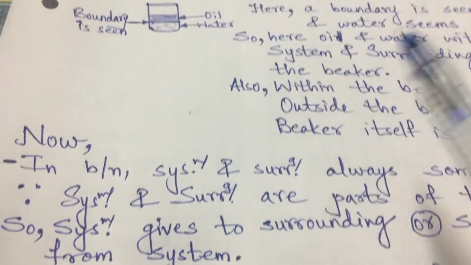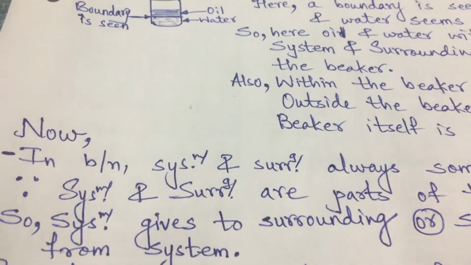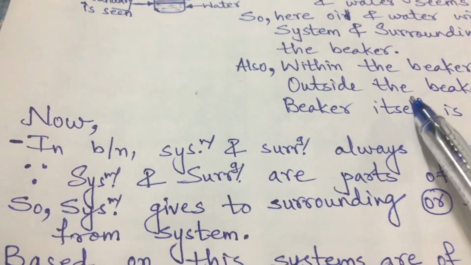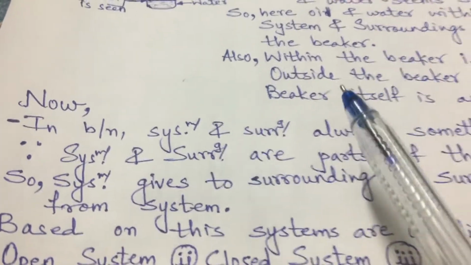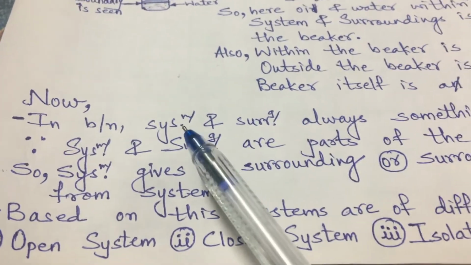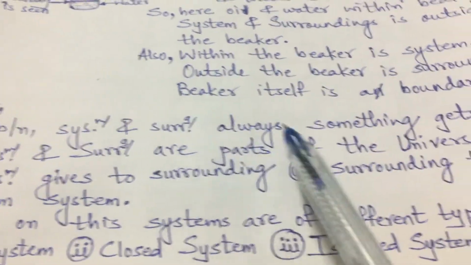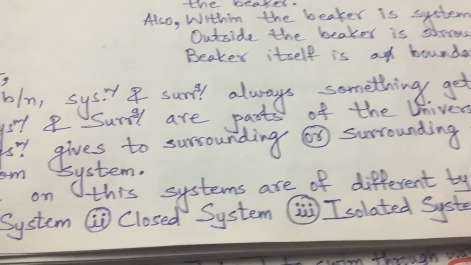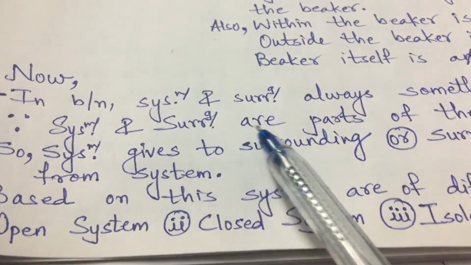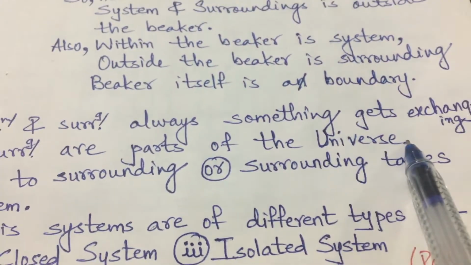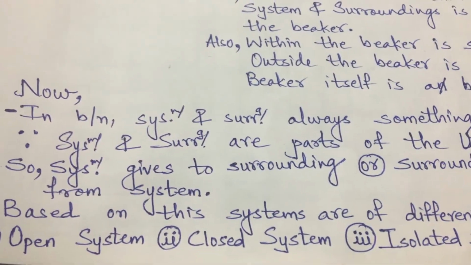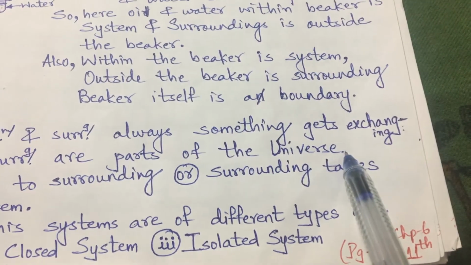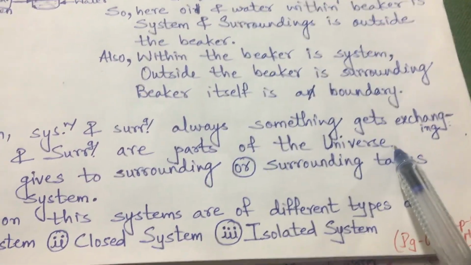Now, as we are aware of homogeneous and heterogeneous systems, universe, system and surrounding, if we think in a general way, between this system and surrounding something always gets exchanged. Why does this take place? Because the system and surrounding are themselves part of the universe, so they keep on exchanging something from one to another.